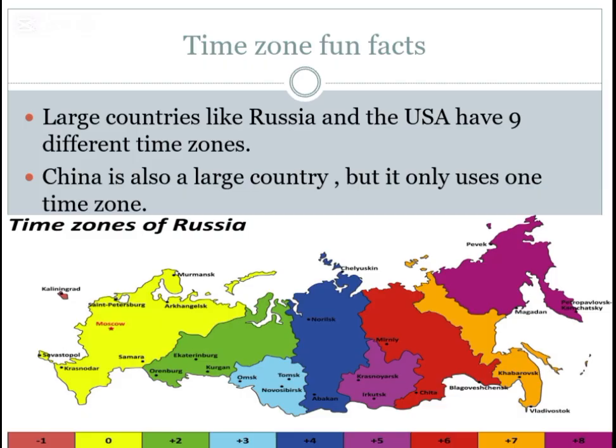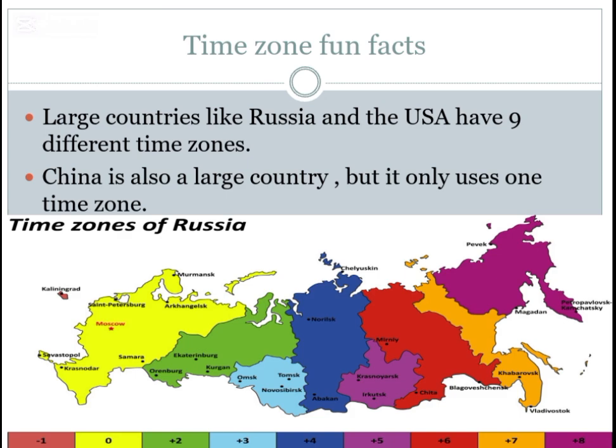Now let's learn some fun facts about time zones. On page number 53, there is a fact: Russia and the USA are large countries. They each have 9 different time zones. Although China is a large country, it only uses one time zone.